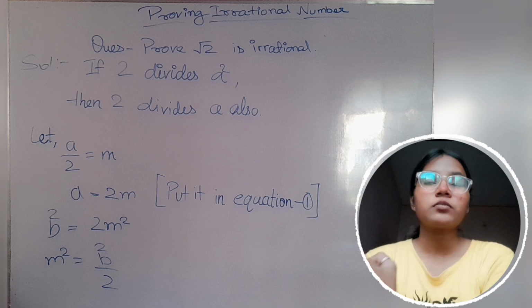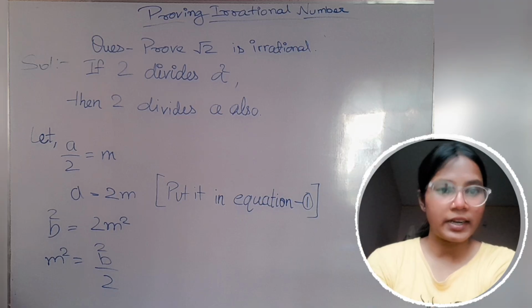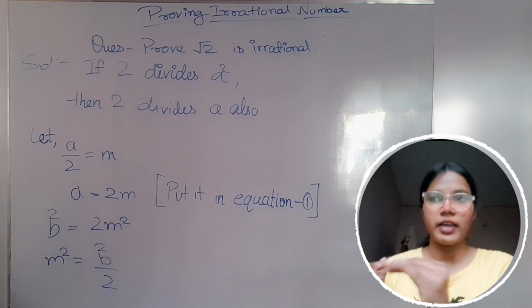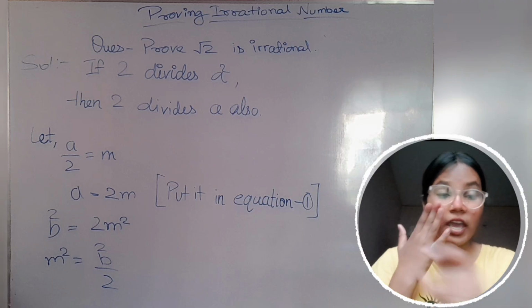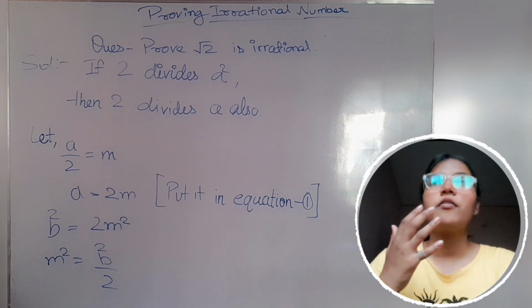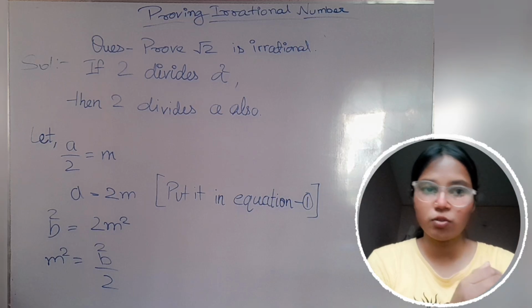So we are now letting that a upon 2 is equal to m. We know that a square upon 2 is equal to b square.